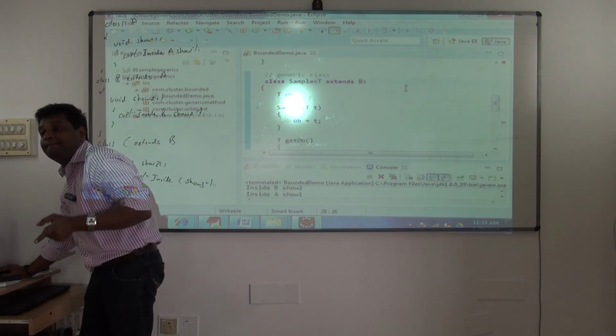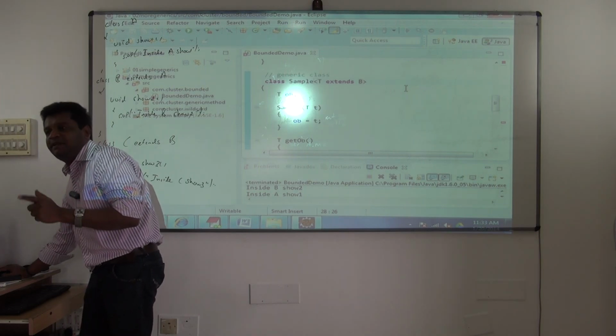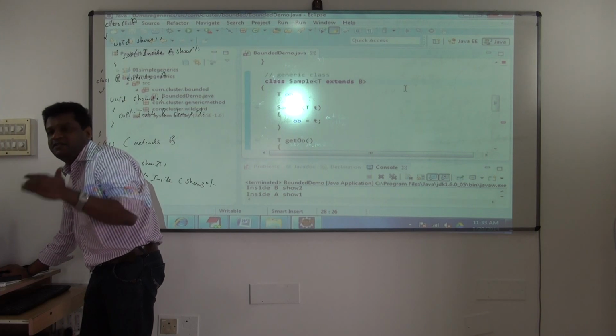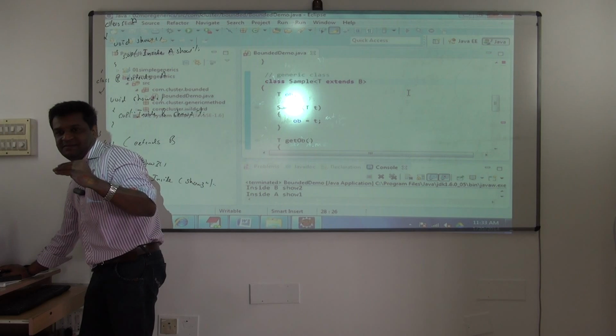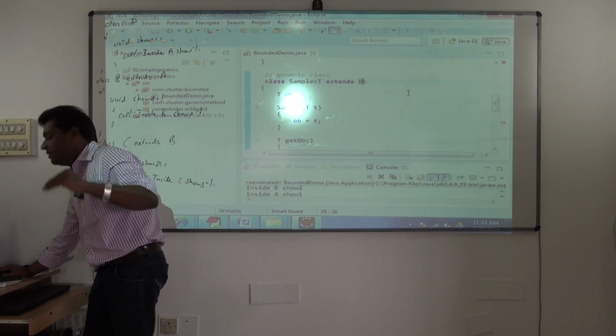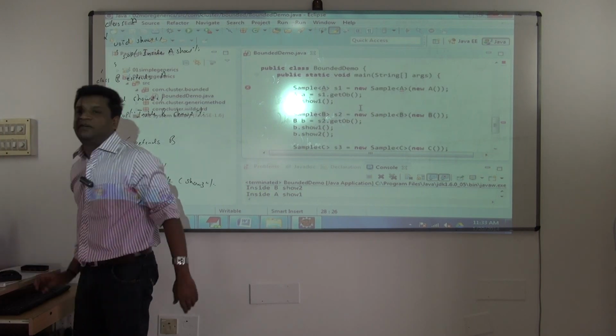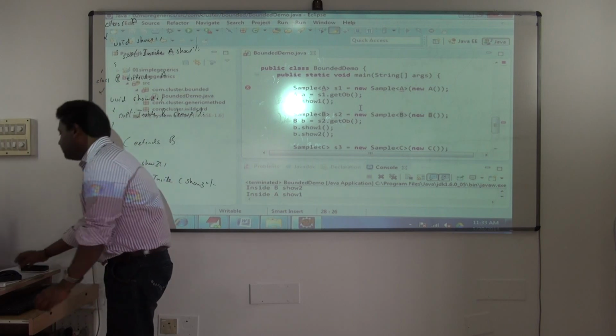Now only B and subclasses of B are allowed. B and subclasses of B means C I can use, but not the upper class. You are bound with B. Anything which is up till B. It is called an upper bound. Upper means up till B. Understood? And now see the error. A is giving you an error. So this is called an upper bound.